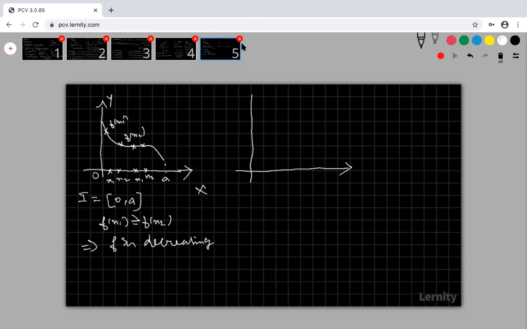Nagarjuna, this is any interval. I am giving some example. It is not only 0 to a. You can take any interval, like a comma b, minus a comma plus a, minus a comma some plus b. I am giving the example 0 to a for your understanding.